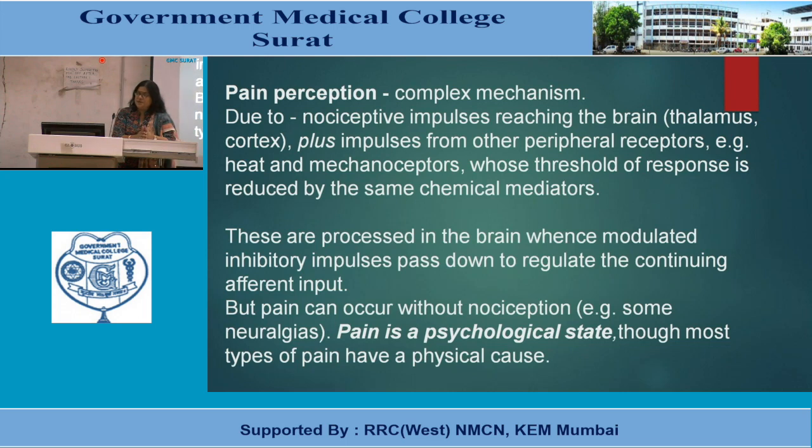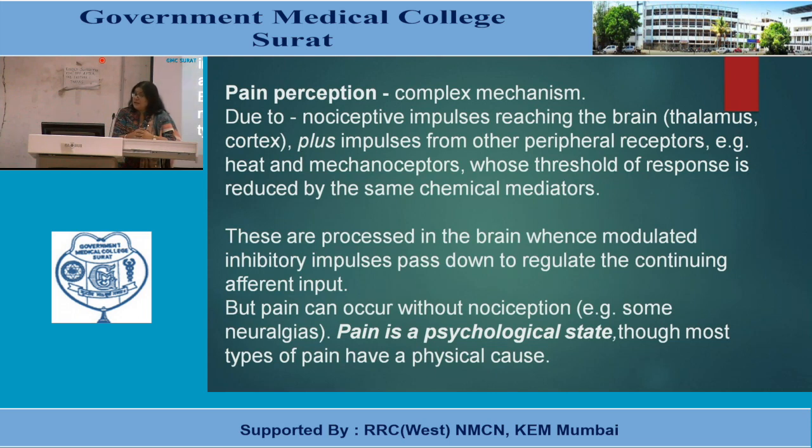That means they will start sending impulses even at lower thresholds. These informations are then processed in the brain, whence modulated inhibitory impulses pass down to regulate the continuing afferent inputs.